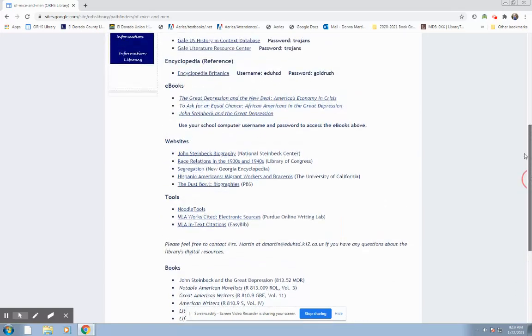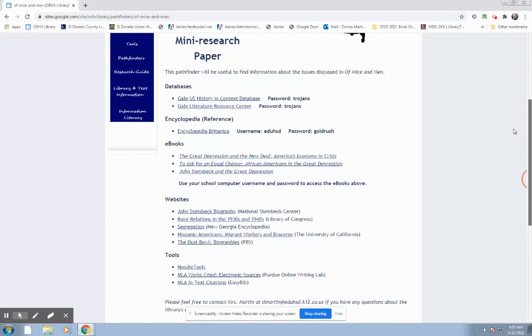So in the past, the requirements for this project were that students used a variety of resources: databases, encyclopedias, books, websites, etc. I'm not sure if those requirements have changed since we're in hybrid, but please just follow whatever instructions Ms. Santa Glacia gave you. If you are required to use specific sources, one thing that I always tell students is maybe figure out which ones would be best for the different topics for this research paper.